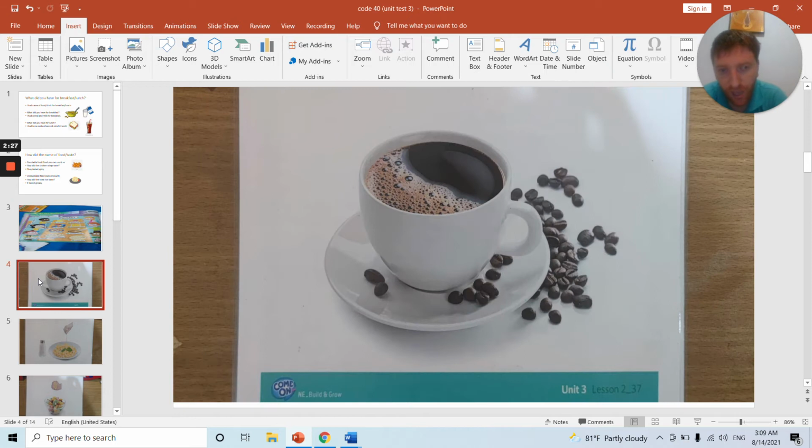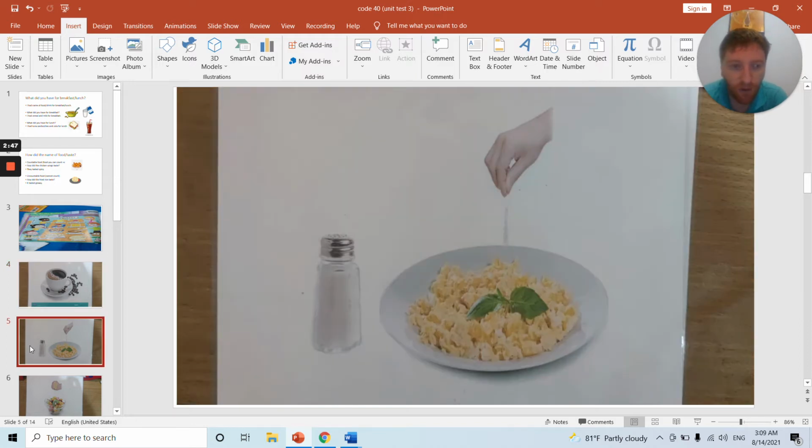Question number 2, again. How did the coffee taste? It tasted bitter. Now remember that all drinks are uncountable, so all drinks will always be it. How did the coffee taste? It tasted bitter. How did the scrambled eggs taste? Scrambled eggs, they tasted salty.